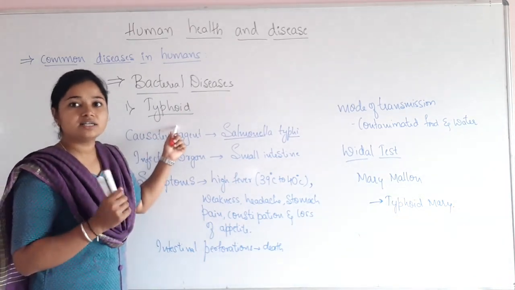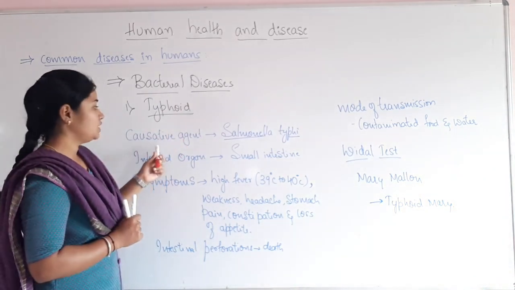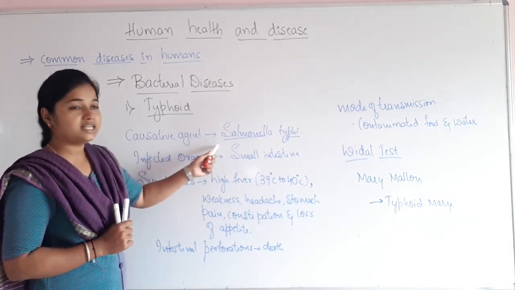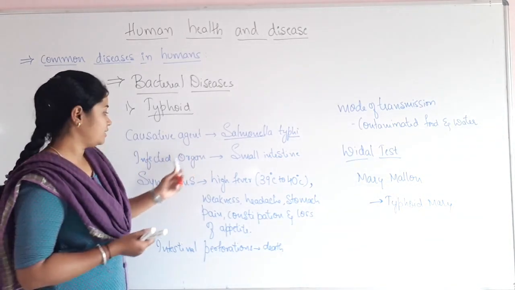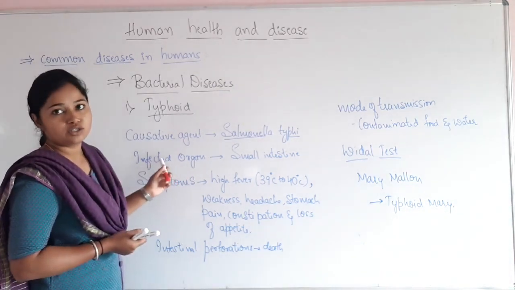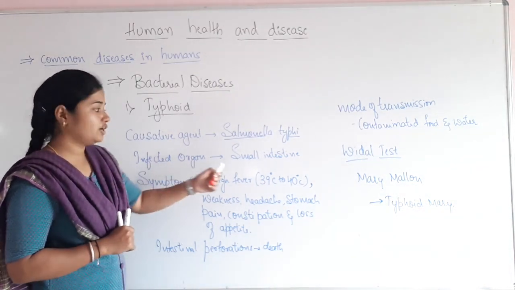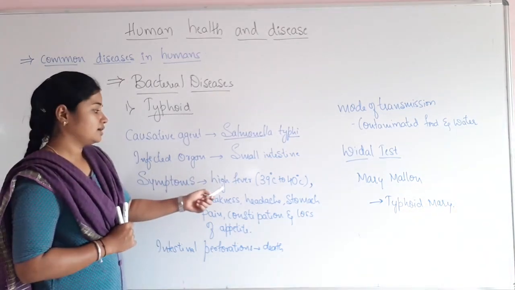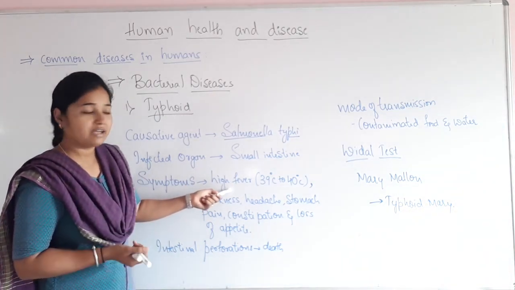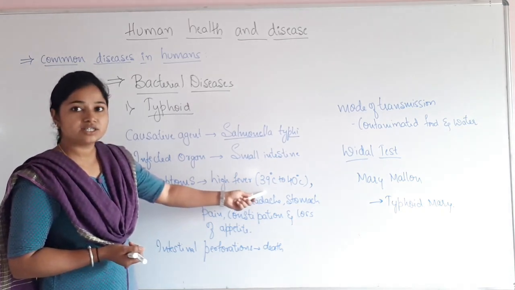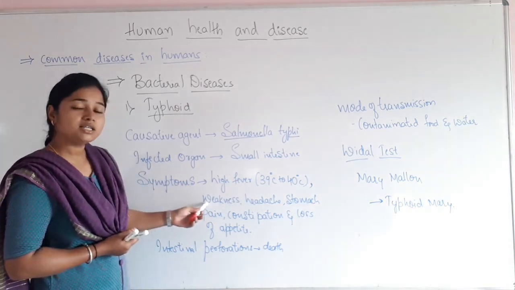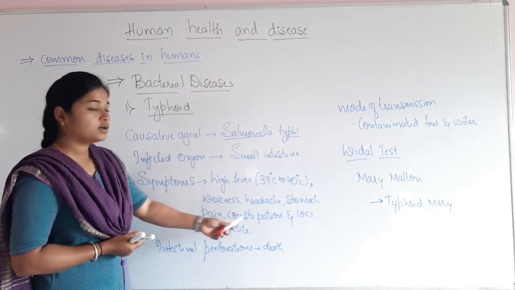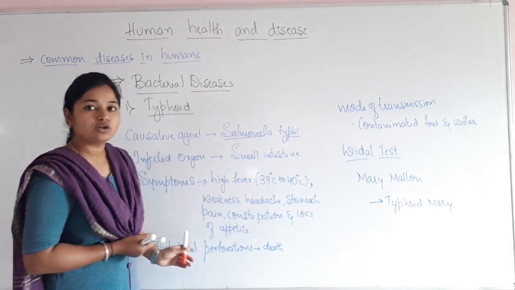So typhoid is a bacterial disease. It is caused by a pathogen, that is Salmonella typhi. The organ infected by typhoid is the small intestine. What are the symptoms? The person is going to suffer from a high fever, that is 39 to 40 degrees Celsius. Usually he will have weakness, headache, stomach pain, constipation and loss of appetite.